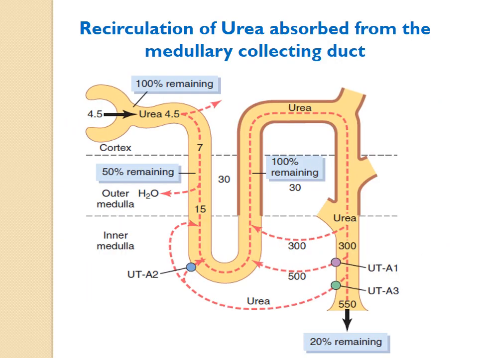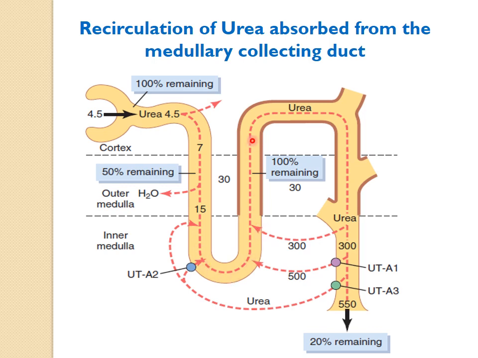So just look at this figure again. This is the nephron, this is the loop of Henle, and this is the collecting duct. Okay. Now the proximal tubules, as far as the urea is concerned, the filtered urea starts reabsorption from the proximal tubules, where around 40 to 50% of the urea is getting reabsorbed. Okay. Then coming to the descending limb of the loop of Henle and the initial part of the ascending limb, this portion is permeable to the urea, but there will be no reabsorption here. There will be only secretion of the urea. So in this portion you can see there is a secretion of the urea.